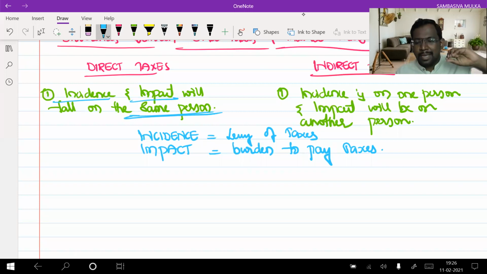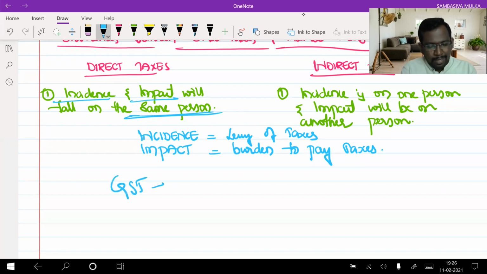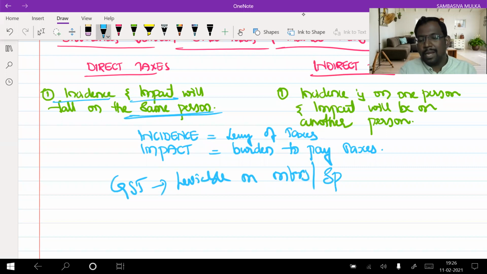The person earning the income has to pay the tax on it. But when it comes to indirect taxes, the incidence is on one person and the impact will be on another person. Like, if you take the example of GST, goods and services tax, it is a tax leviable on manufacturers, on service providers, on importers,